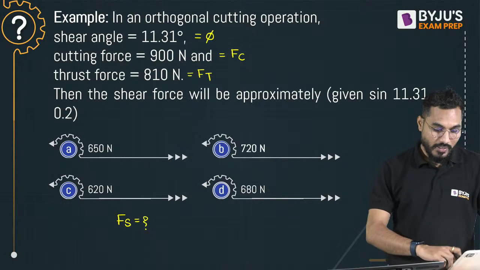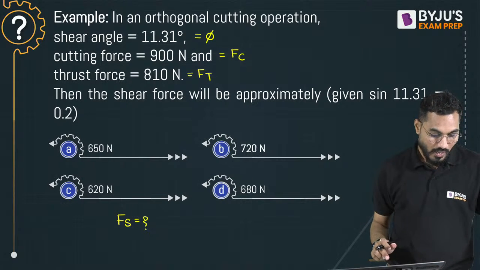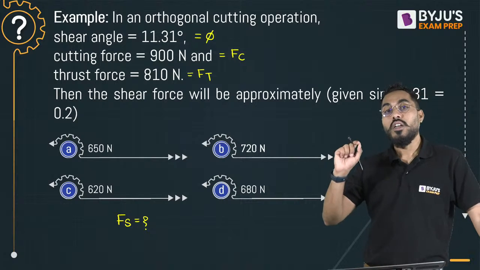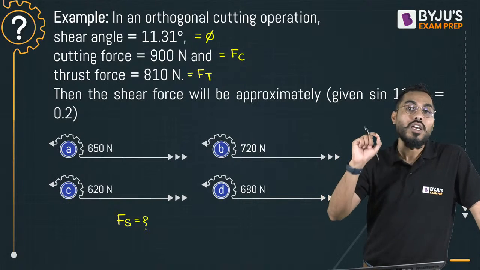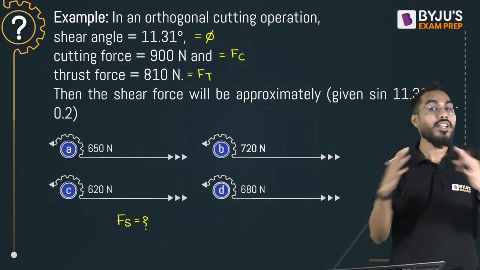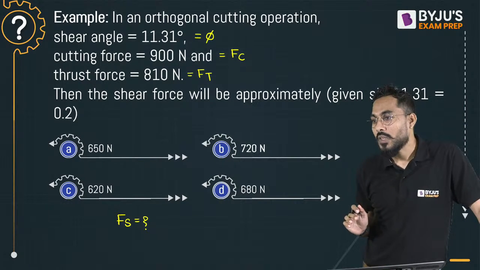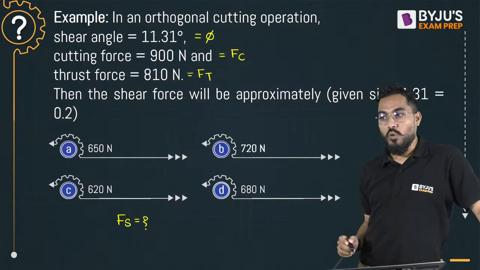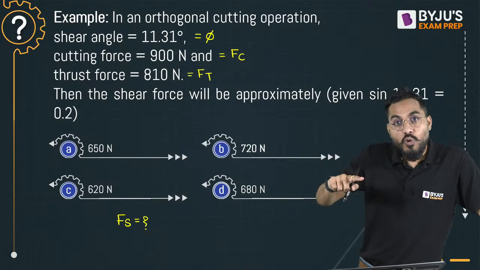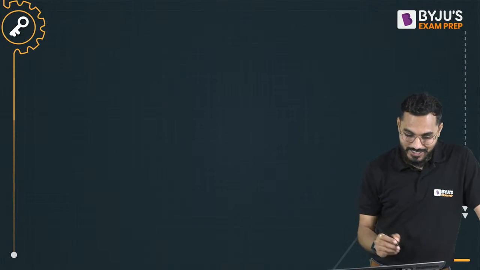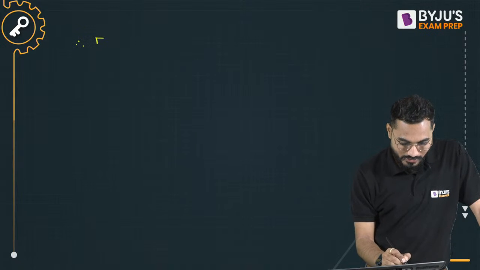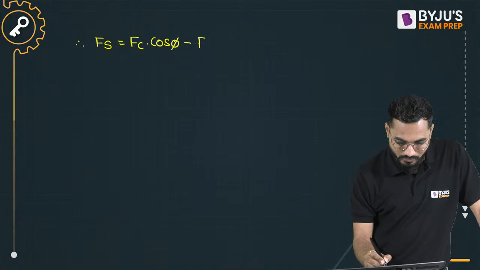I told you that there is one chapter called the analysis of orthogonal machining operation. And there are so many relations that we develop. Without these formulas, these chapters and the numericals cannot be solved. If I want to calculate shear force, do you know the relation between shear force in terms of cutting force and thrust force? There is one magical equation. Shear force is exactly equal to cutting force into cos phi minus FT into sin phi.